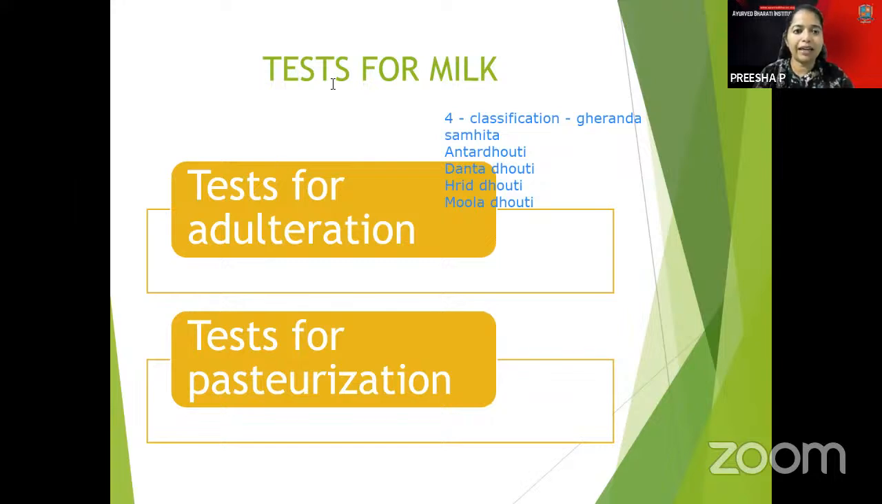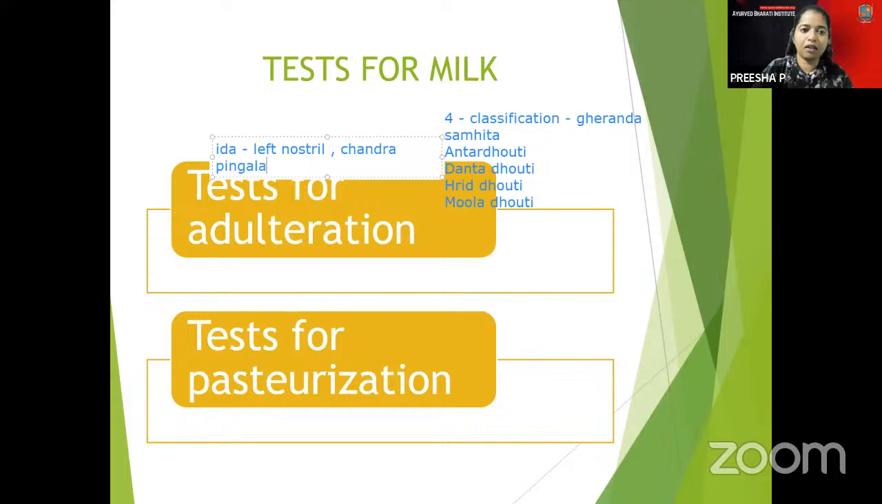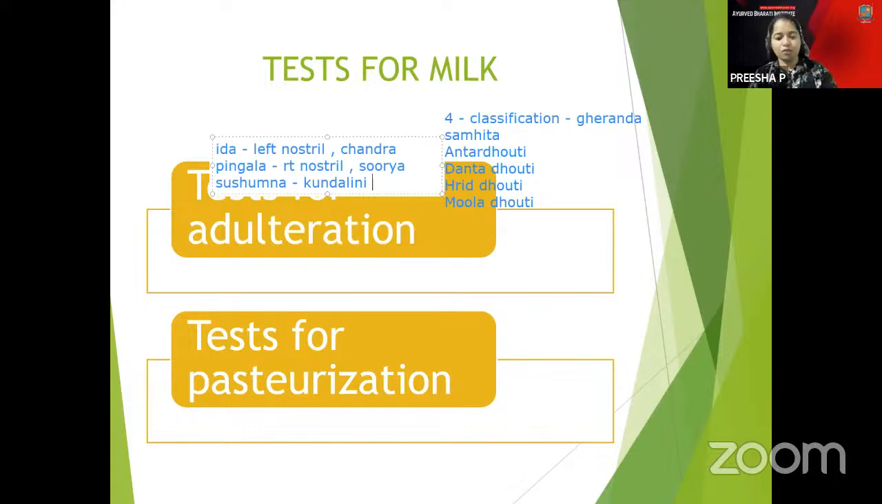Okay, you have the Ida and the Pingala there. So the Ida is like the left nostril. And you have the Chandra there. And the Pingala is there. That is the right nostril. And it is Chandra there. Sorry, Surya there. And Sushumna is the Kundalini there. And it is on the spinal cord which is present. These are the three things which is told there.